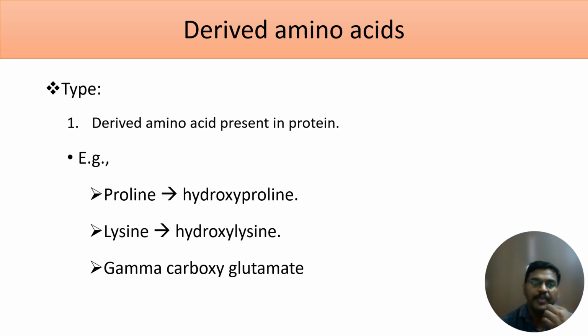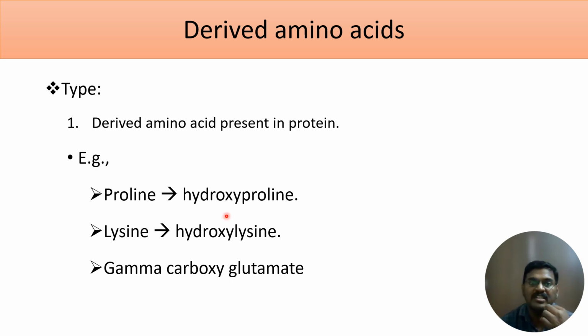For example, proline, when hydroxylated, becomes hydroxyproline, and lysine, when hydroxylated, becomes hydroxylysine. This hydroxylation of proline and lysine is required for the maturation of collagen. Only when proline and lysine are hydroxylated, the collagen will mature. And gamma carboxylation of glutamate is required for platelet activation.